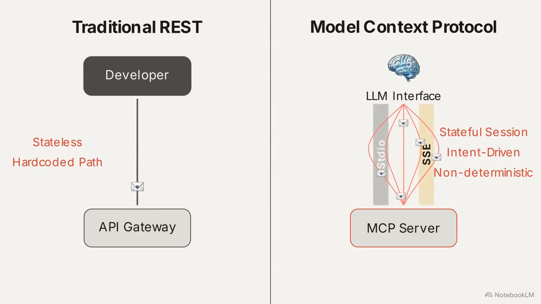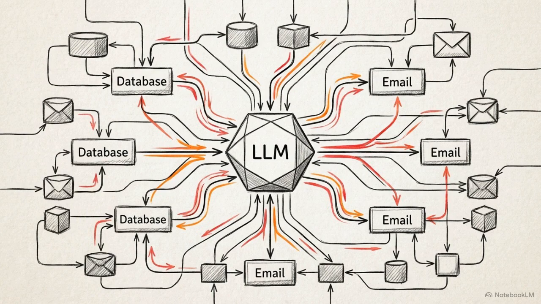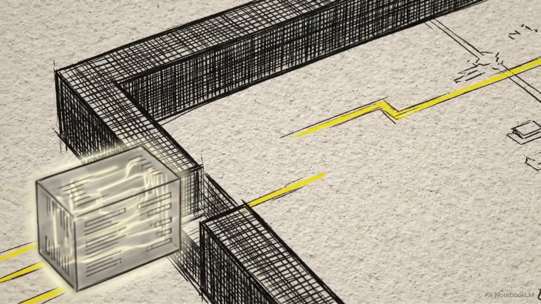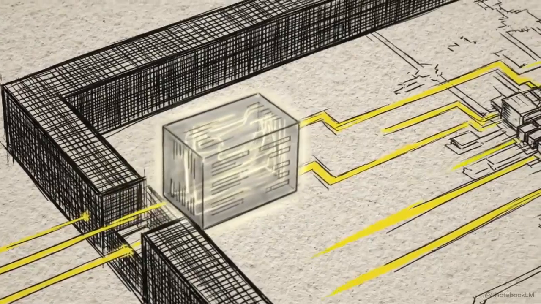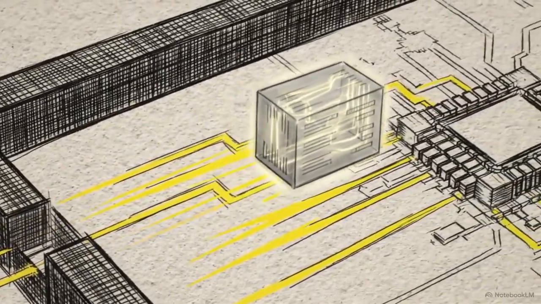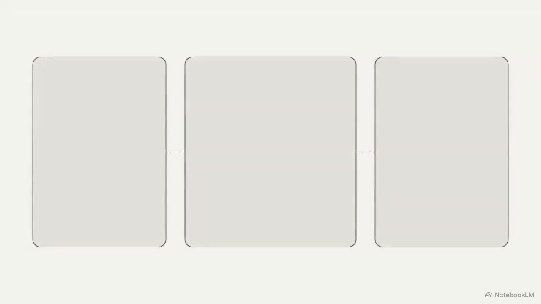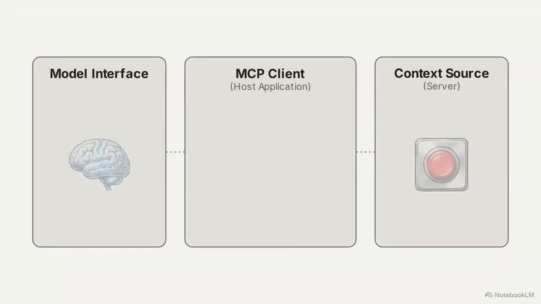This transport layer uses standard input-output pipelines or server-sent events. Within this environment, there is no hard-coded developer path. The language model itself dynamically decides which tools to trigger based purely on its semantic understanding. Control flow is driven by non-deterministic logic instead of predictable code. A traditional perimeter security tool cannot inspect a JSON RPC message and validate the semantic safety of the action the model intends to take.